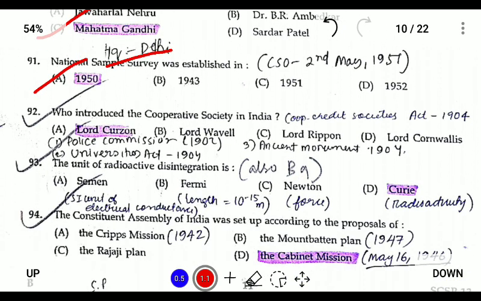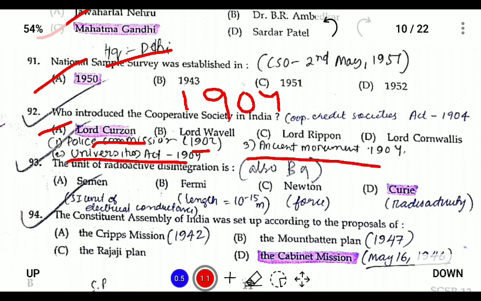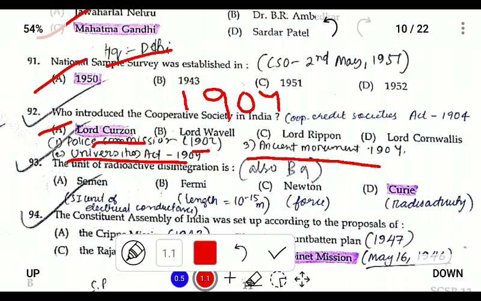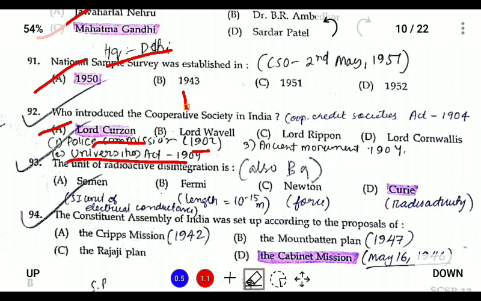Who introduced the cooperative society? If we remember the date 1904, it was during the tenure of Lord Curzon. So the Cooperative Societies Act was established in 1904, and additional information about Lord Curzon is that he also established the Police Commission of 1902, the Universities Act of 1904, and the Ancient Monument Act of 1904. So during Curzon, many commissions and acts were established.